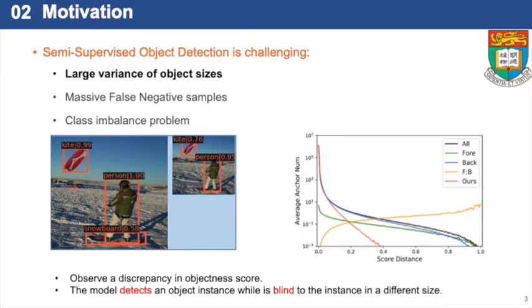We analyze the score distance between instances in two different sizes. The yellow curve indicates that the ratio of foreground samples to background samples increases as the score distance becomes large. It implies that the model detects an object instance while being blind to the instance in another size.